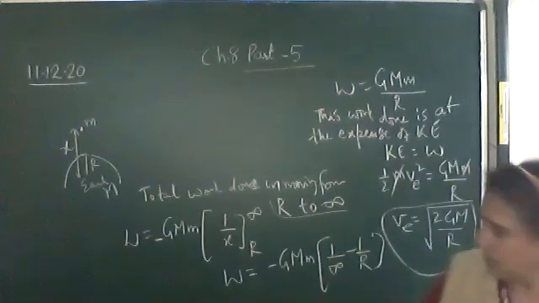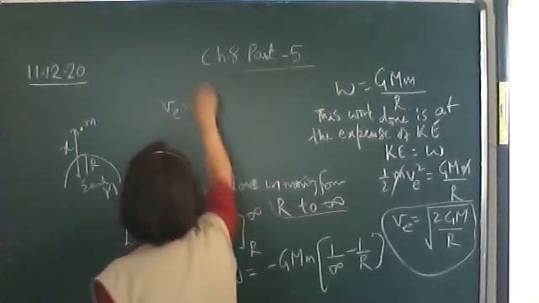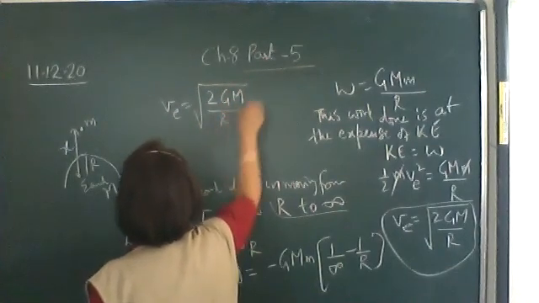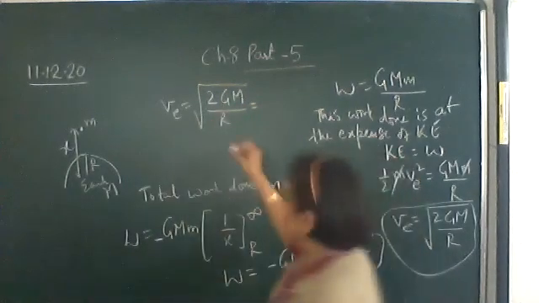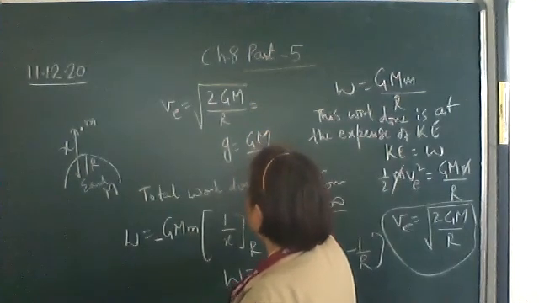Hence we found the expression of the escape velocity to be under root 2GM upon R, and we know, we have derived the expression, small g is equal to GM upon R square.